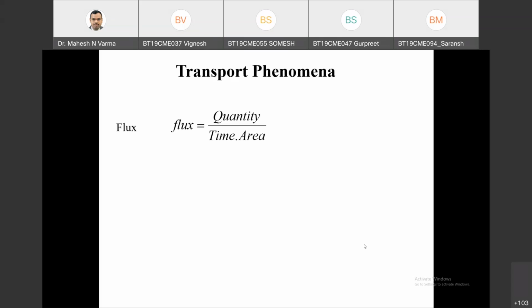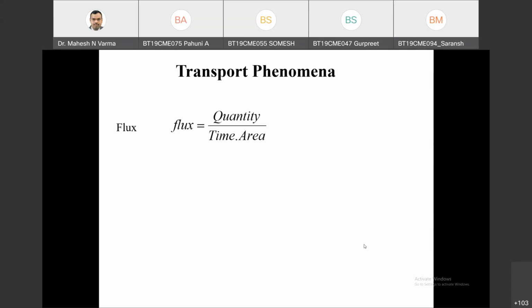Falguni, roll number 75. So the number of students moving through unit area per unit time. Which area will you take? The area perpendicular to the motion. Which area logically will be better if you are discussing movement of students in our department? The cross-sectional area of the room through which they are entering, the opening in the wall.